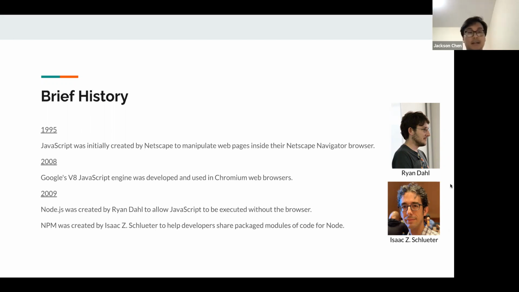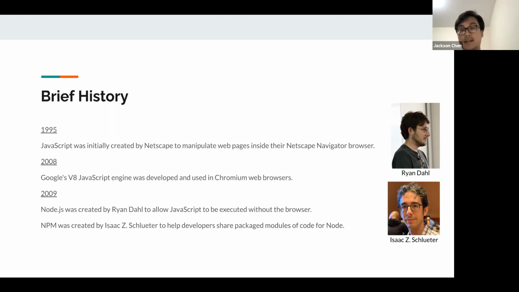In 2009, a guy named Ryan Dahl wanted to be able to execute JavaScript outside of the browser. Remember, JavaScript's main purpose initially was to create dynamic, interactive UIs within the browser.